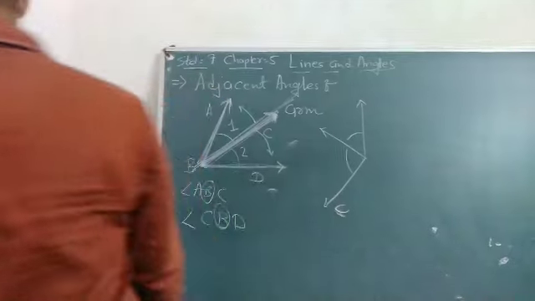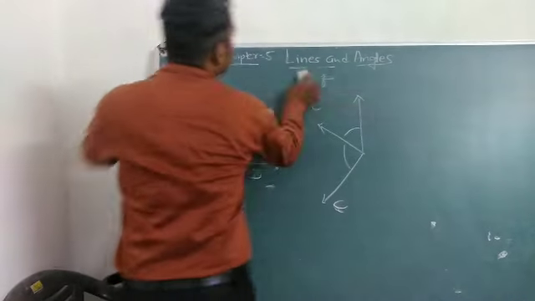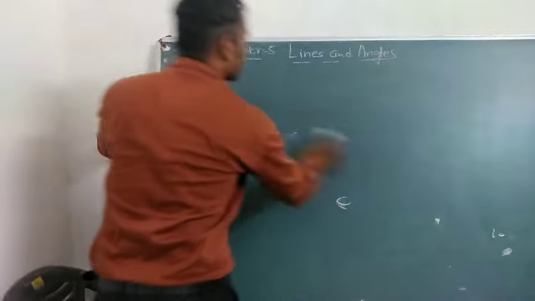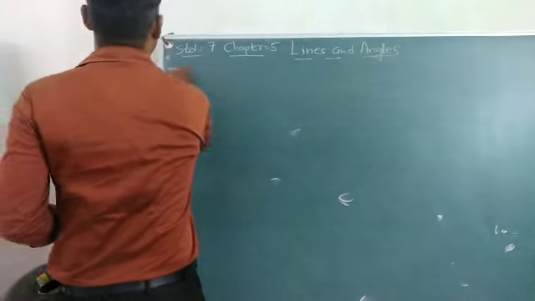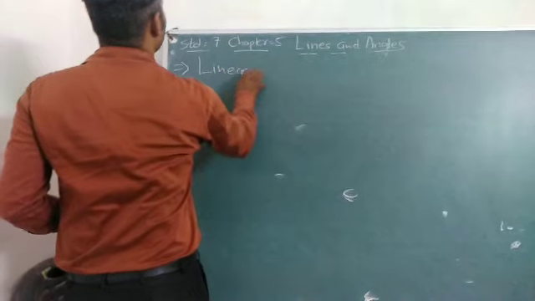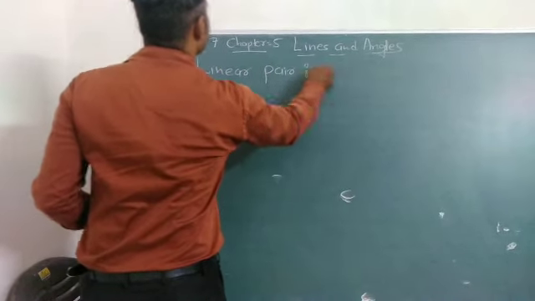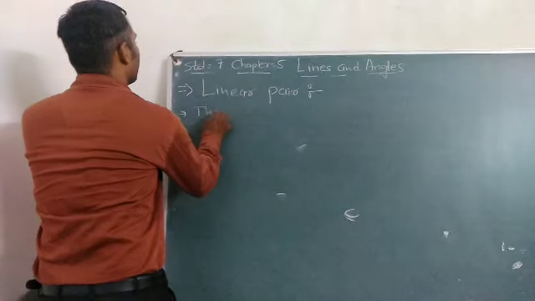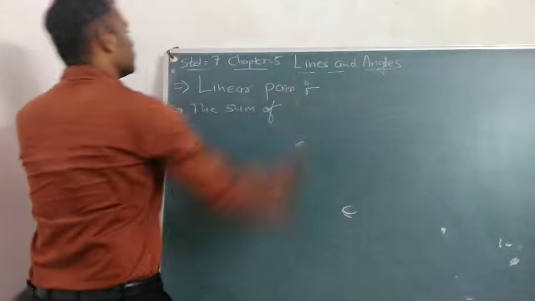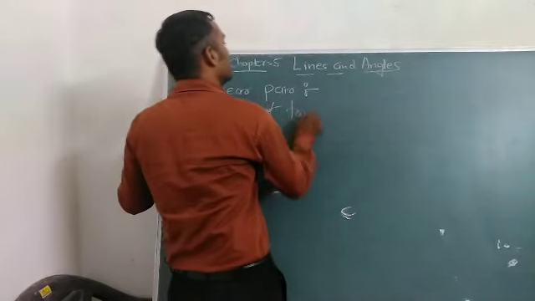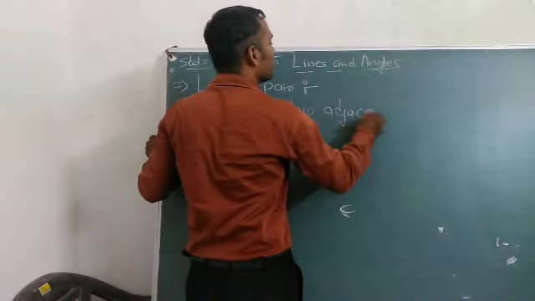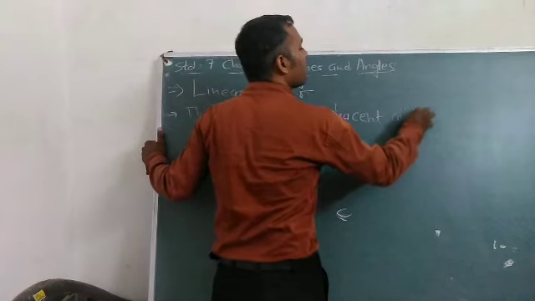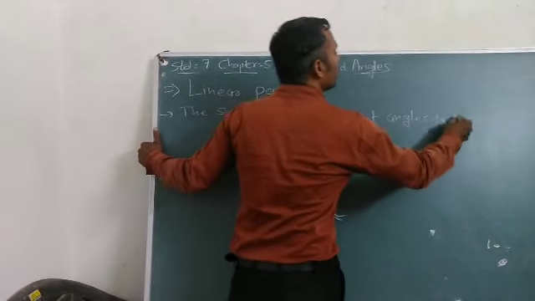Next thing is linear pair. The definition is, the sum of two adjacent angles is 180 degree.